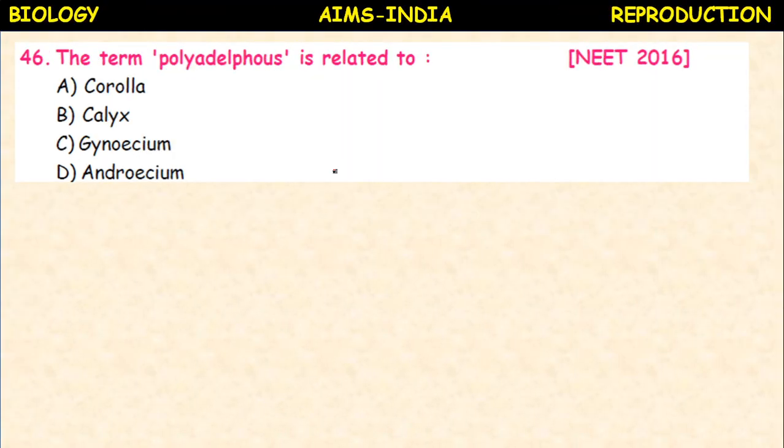Next, the term polyadelphous is related to. The term polyadelphous is related to corolla, calyx, gynoecium, androecium. So it is related to the stamens. So androecium.